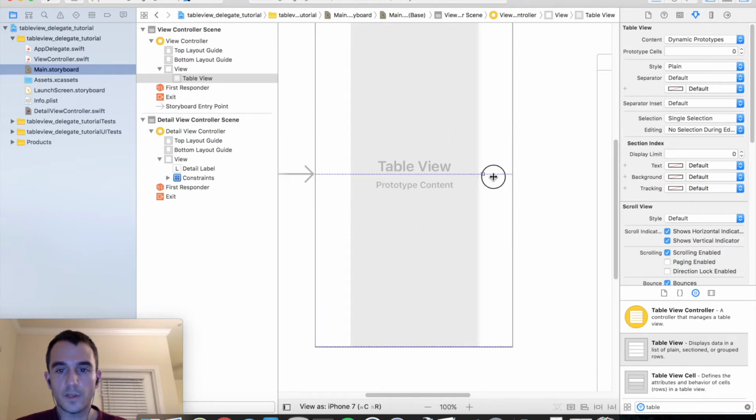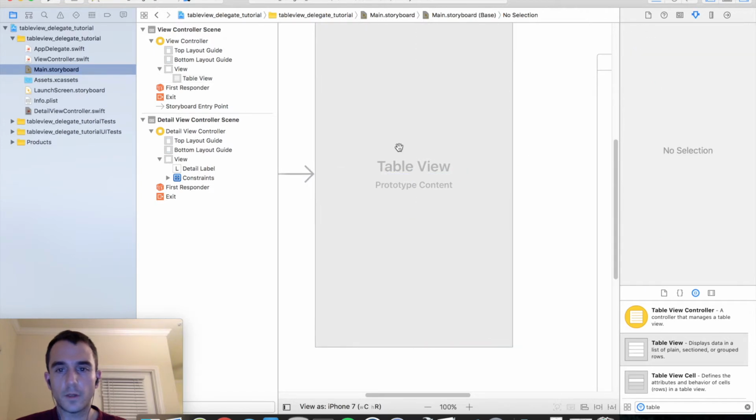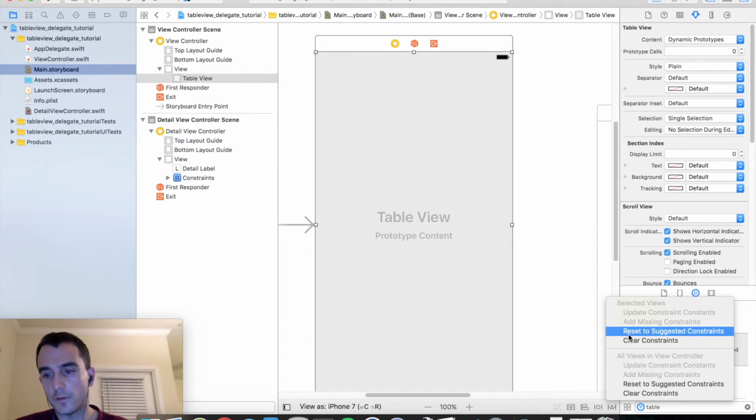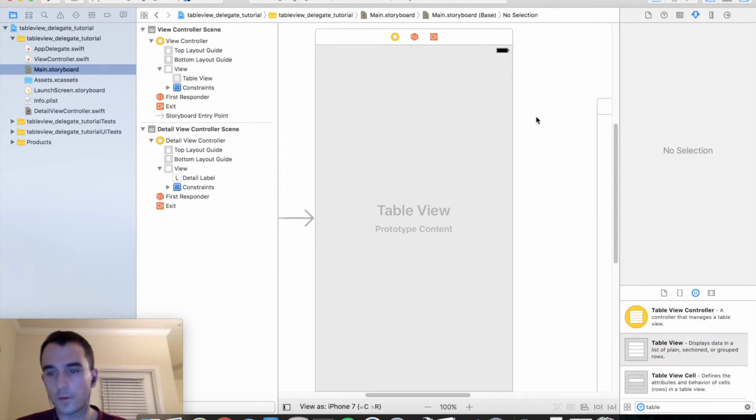And we'll just pin it to the edges here. And we're going to add some constraints for this. We should be able to do the same thing. Resolve auto layout issues and reset to suggested constraints. That should work for us.